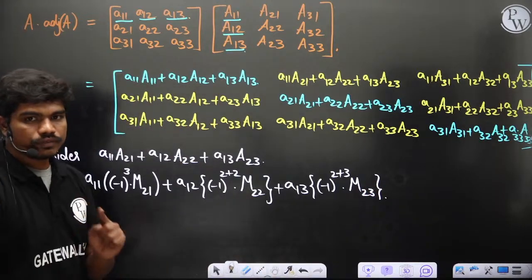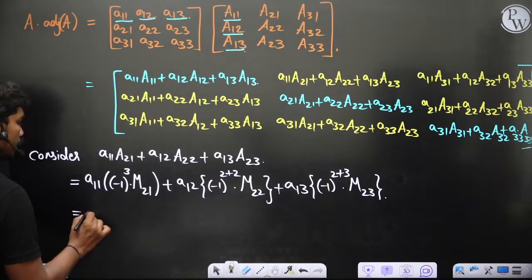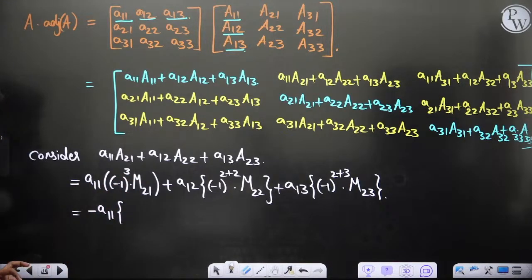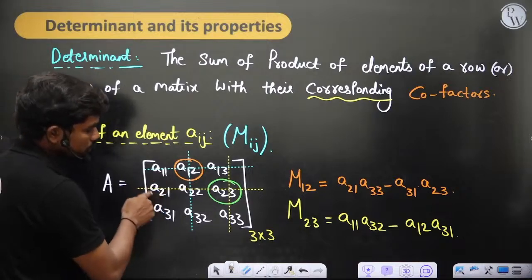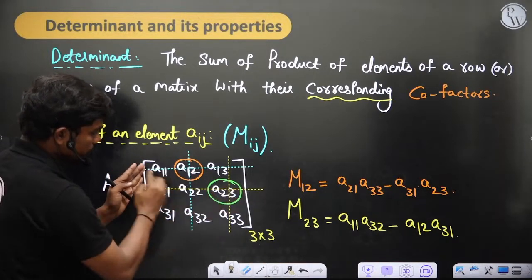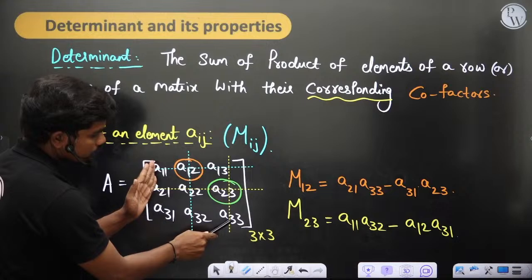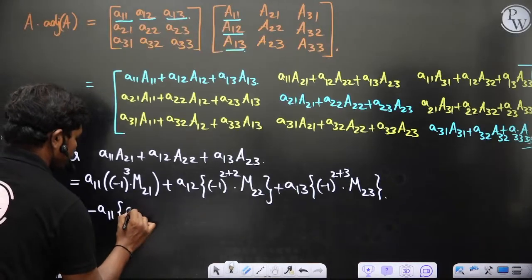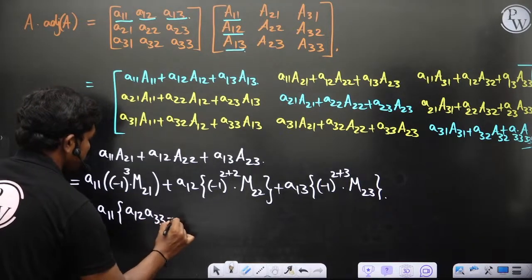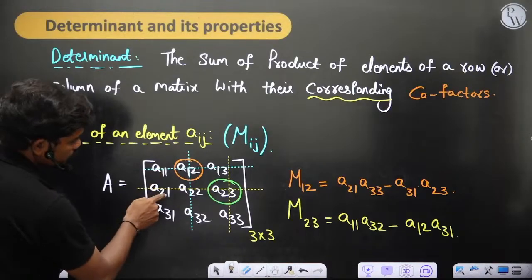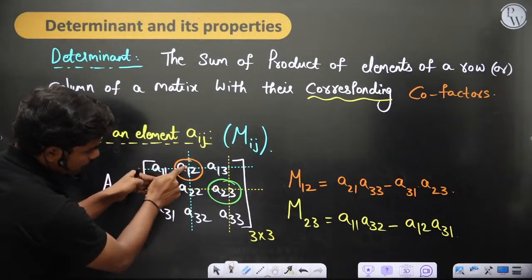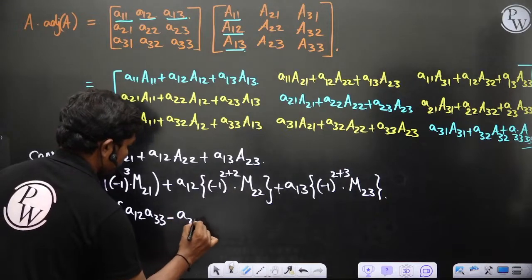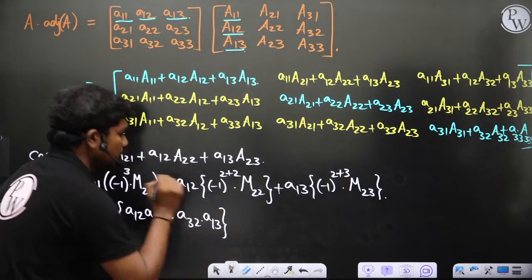Now this is minus 1 whole cube, so this is minus A11 into M21. So what is M21? This is the first column element. If you delete this row and this column, you have A12 A33 minus A32 A13. So M21 is A12 A33 minus A32 A13. This is what you get.